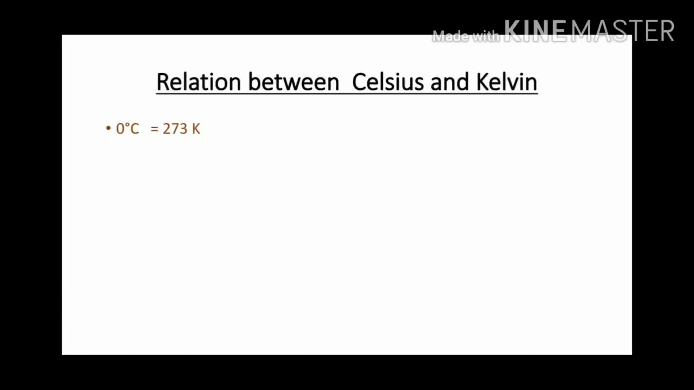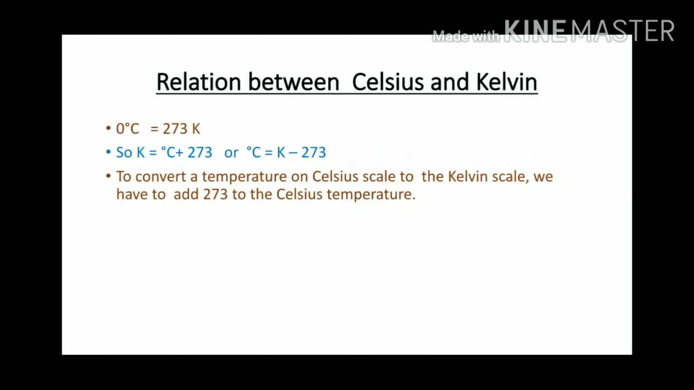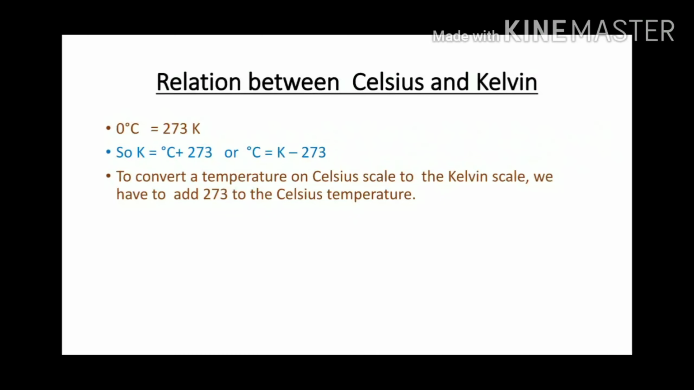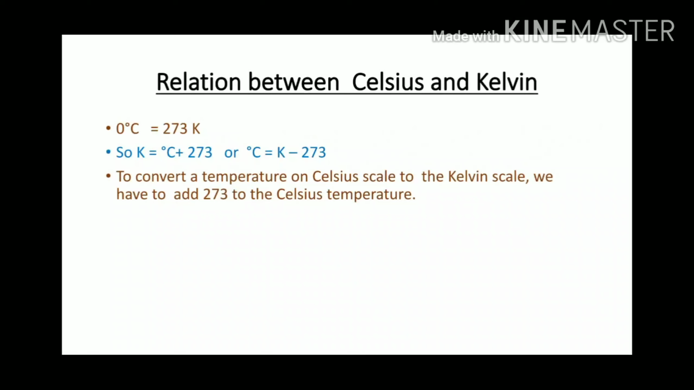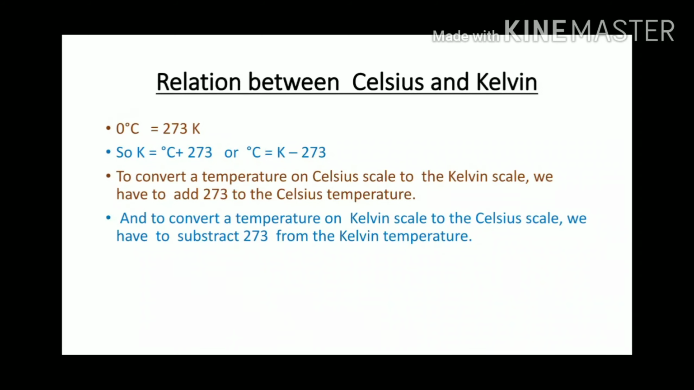Now let us see the relation between Celsius scale and Kelvin scale. 0 degree Celsius is equal to 273 Kelvin. So K is equal to degree Celsius plus 273, or degree Celsius is equal to K minus 273. To convert a temperature on Celsius scale to the Kelvin scale, we have to add 273 to the Celsius temperature. And to convert a temperature on Kelvin scale to the Celsius scale, we have to subtract 273 from the Kelvin temperature.